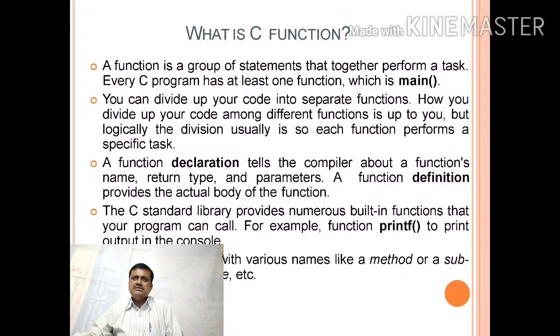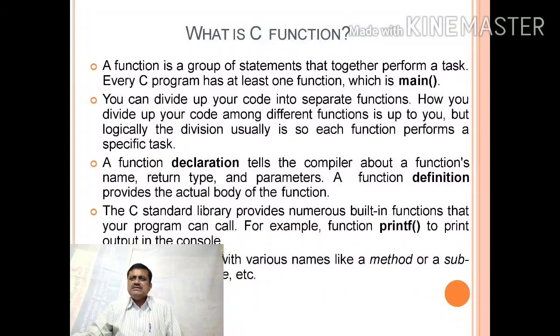You can say like this. You can divide up your code into separate functions. How you divide up your code among different functions is up to you. But logically, the division usually is so each function performs a specific task. Means behind each and every function there is a special kind of task. Here, 100 lines of program you can divide, and you can create different user defined functions.